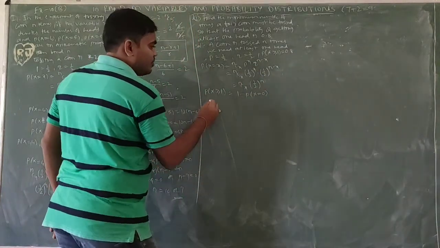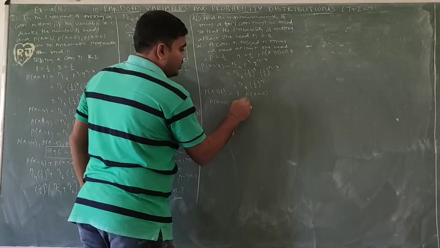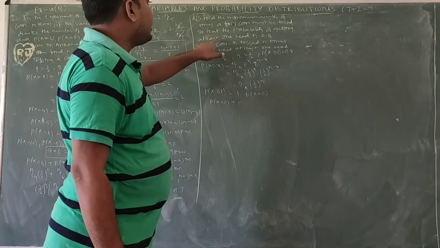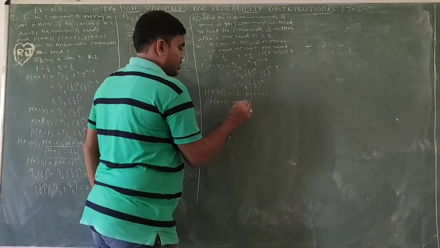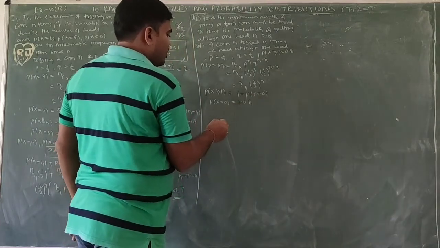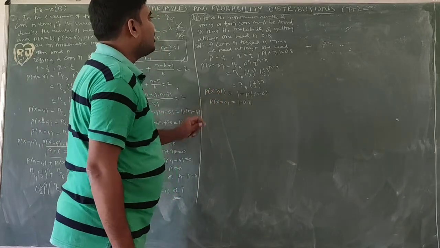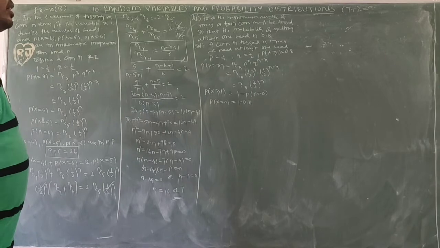So P of x equal to 0 should be 1 minus. Here the probability of getting at least one head is 0.8. So 1 minus 0.8. So the probability of getting at least one head is 0.8.